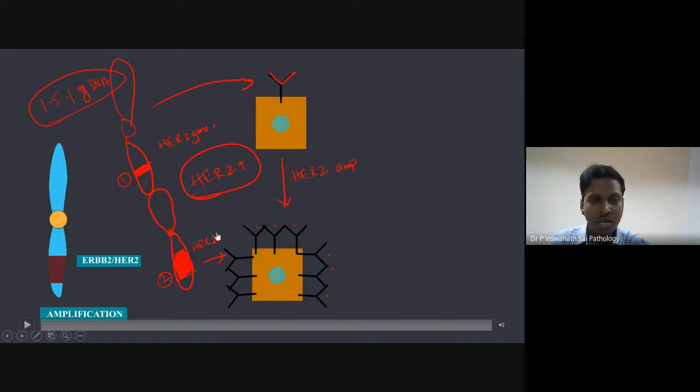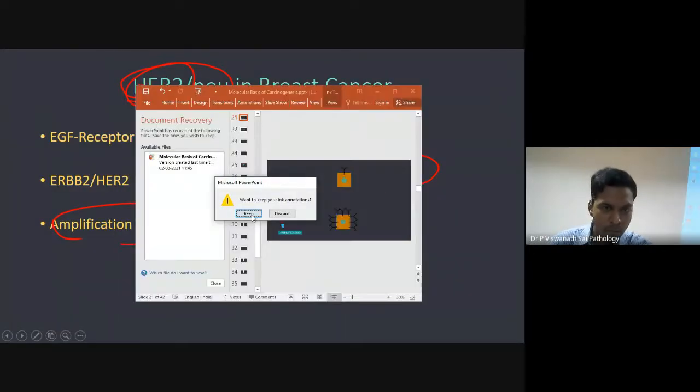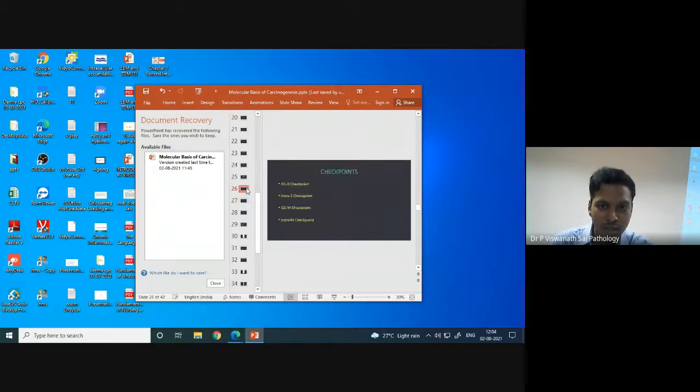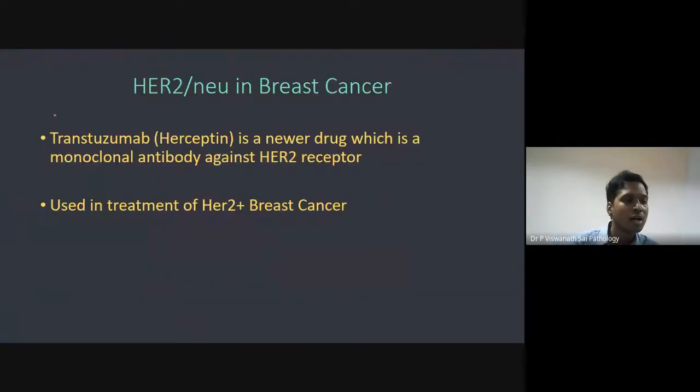Right. So now, what is the importance of all this? In pharmacology, there is a drug which was recently invented. It is called trastuzumab. I don't know how far you are in pharmacology, but have you seen any MABs so far? What is MAB? Monoclonal antibody. So there are drugs which are actually monoclonal antibodies, and these can be used. So what is this trastuzumab?